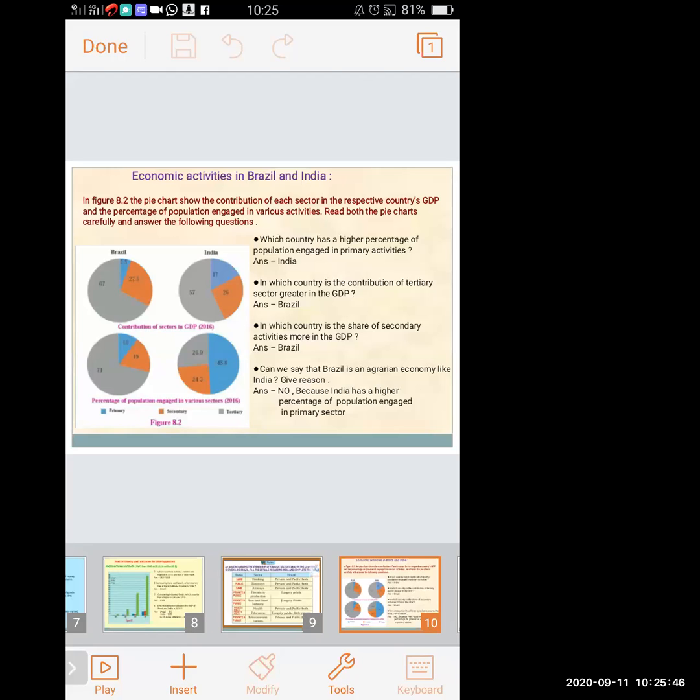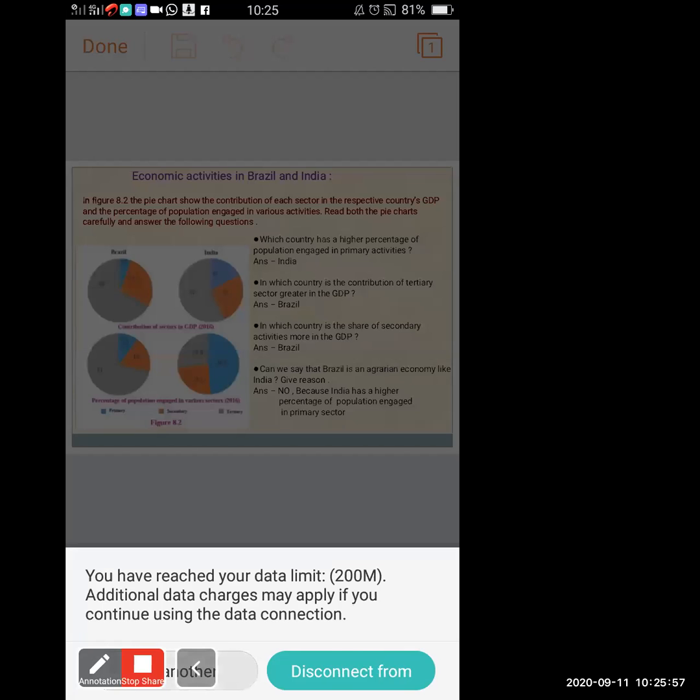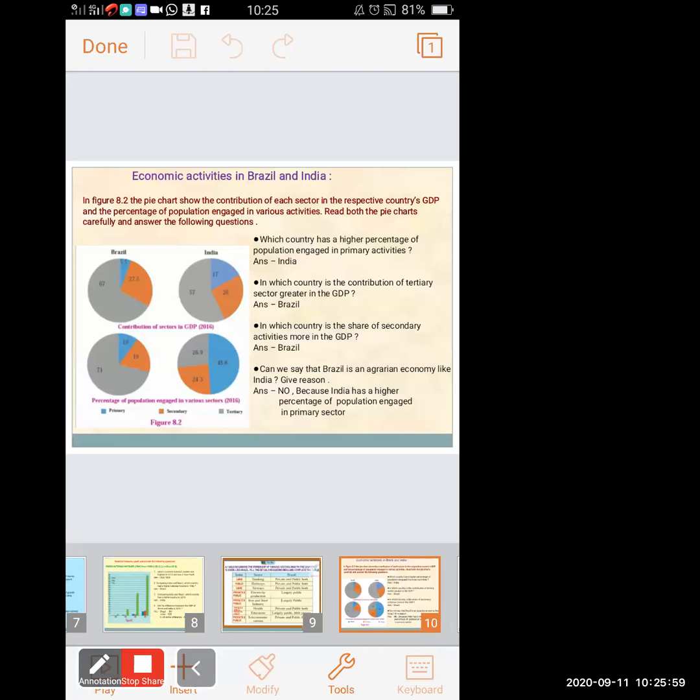Next question. In which country is the share of secondary activity more in GDP? Secondary activity means orange color. GDP they have asked, so we have to see the above circle. Where is it more? In Brazil it is 27.5 and in India it is 26. A little bit they are near to each other, but they have asked which is more, so we have to answer 27.5, Brazil.